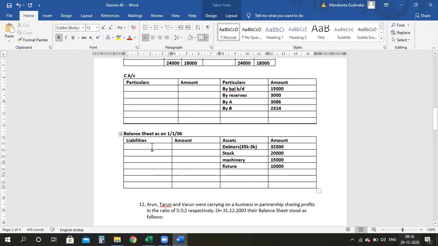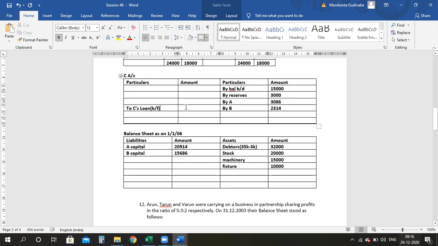So A's capital is 20,914 and B's capital is 15,686. Now calculate like that. C also has a balancing figure, but this has to be transferred to C's loan. Remember this, we are not paying, I am transferring to the loan account. Are we clear, everyone? Else it will be to bank, the settlement figure. Clear?